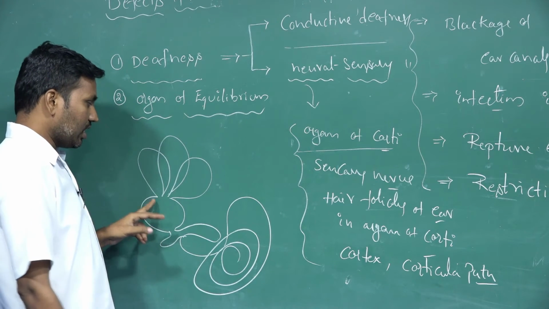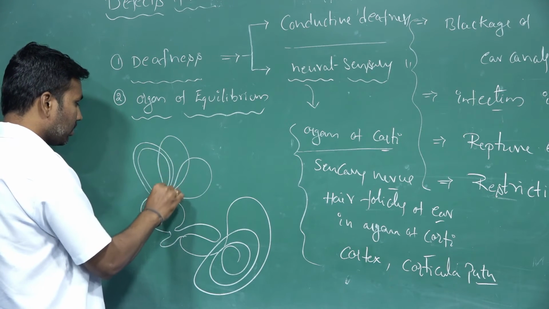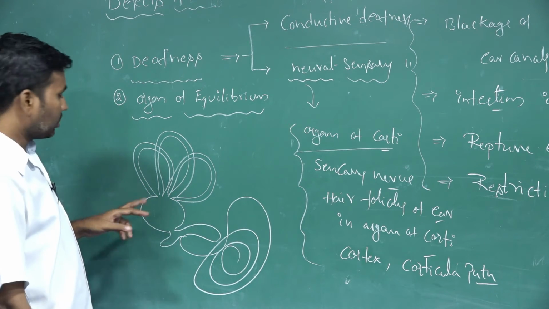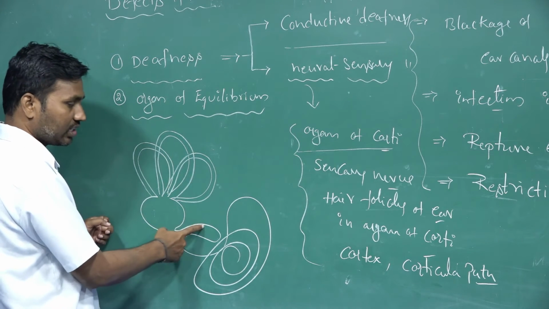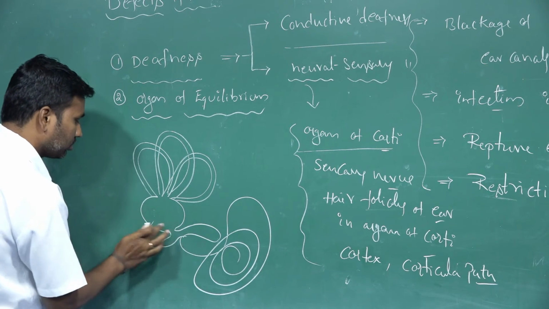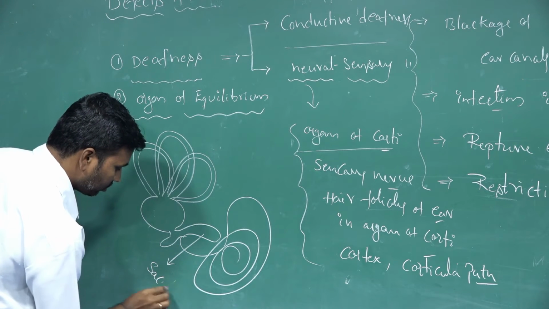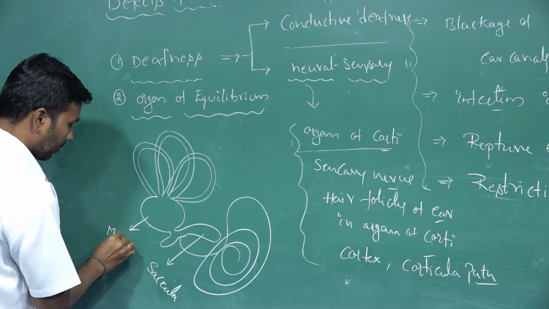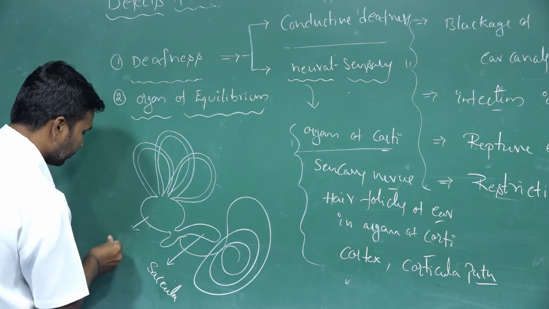The vestibular region has tubular structures and sac-like structures. First we take the sac-like structures: the macula, this is the saccule, the saccule structure, and the utricle structure, this is the utricle.